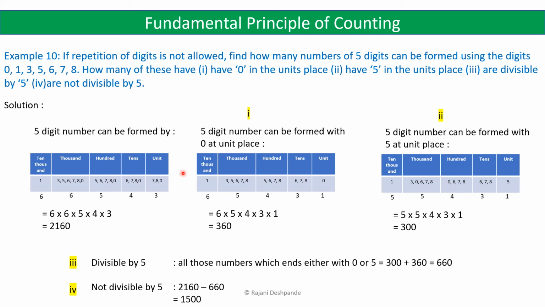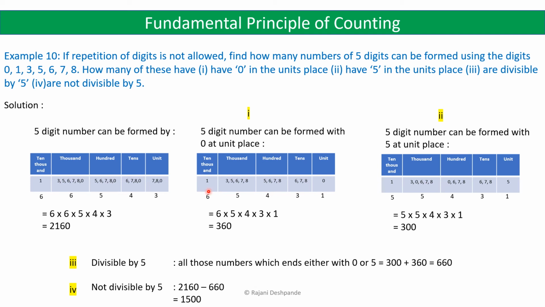Now we will come to the first sub question. Of the 5-digit numbers that can be formed, how many have 0 in the units place? So we have to find out the 5-digit numbers that can be formed with 0 at the units place. So let us first put 0 in the units place. So here again in the starting of the question only, it is given that repetition of digit is not allowed. So we will put 0 in the units place, and again we will come from the first place.